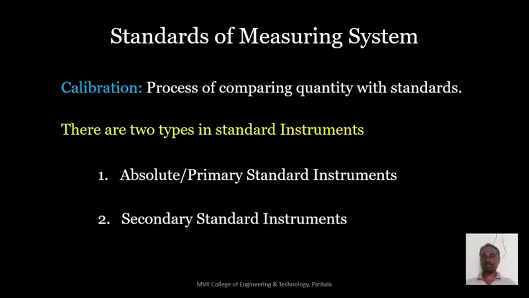It is not possible. So absolute standard instruments will always be kept in certain libraries with certain temperature. The secondary standard instruments we can use in our laboratories. All voltmeters, ammeters and power meters are secondary standard instruments.